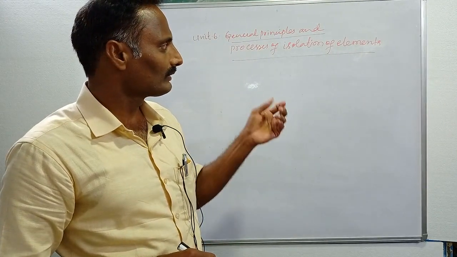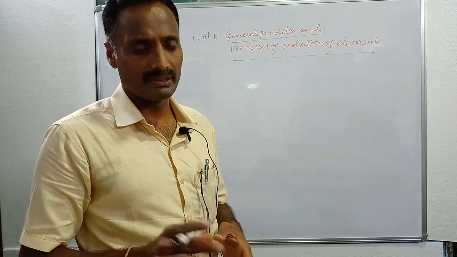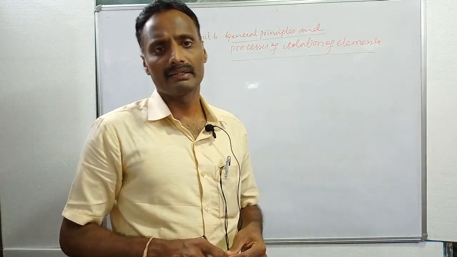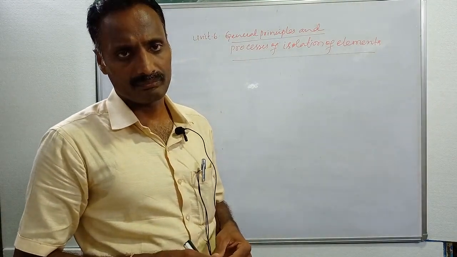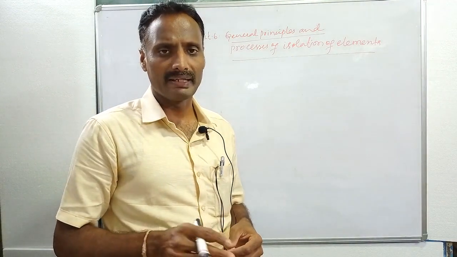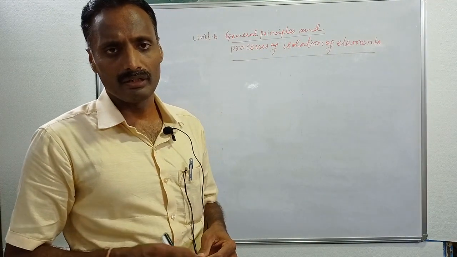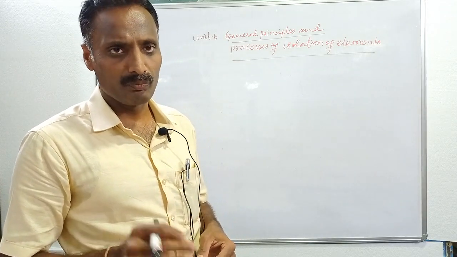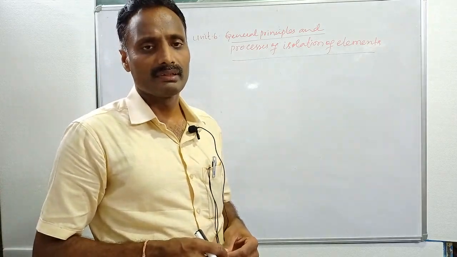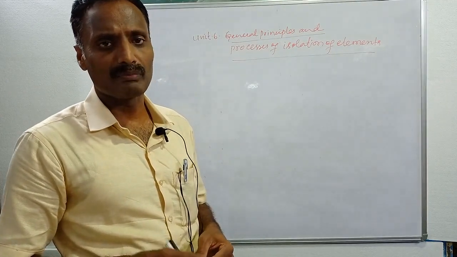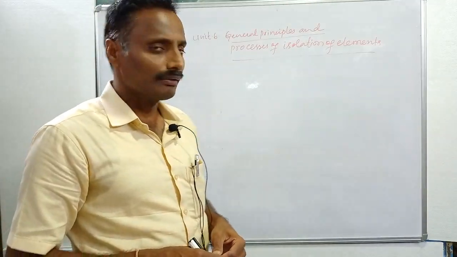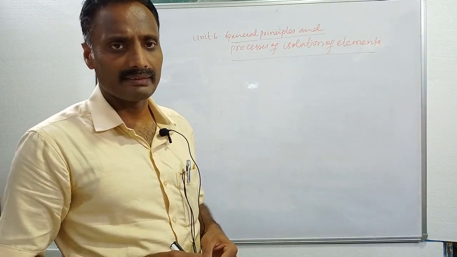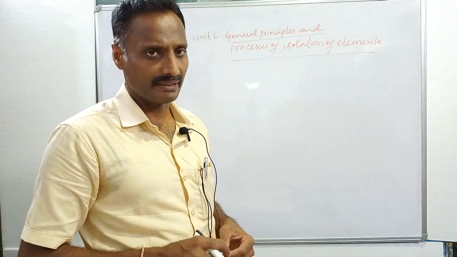First of all, what is a mineral and what is an ore? Minerals are naturally occurring compounds in the earth crust, obtained by mining. An ore is a mineral from which metals are extracted conveniently and economically.